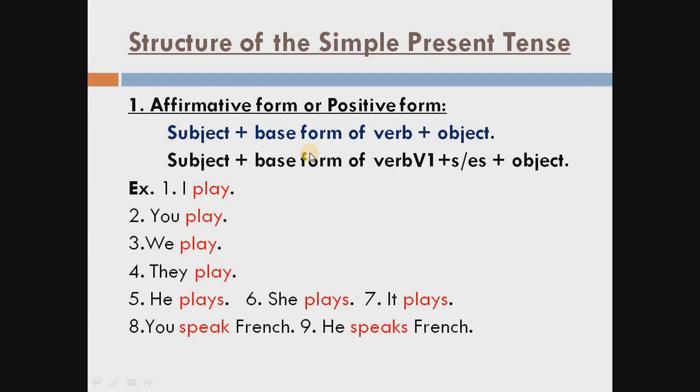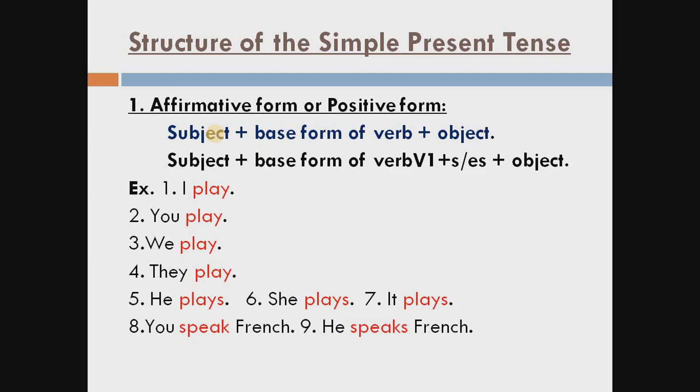Now let's see. Students, in simple present tense, this is the formula of writing the sentence. First of all, we write subject, then verb first form, then object. We use the first form of the verb when the subject is plural.